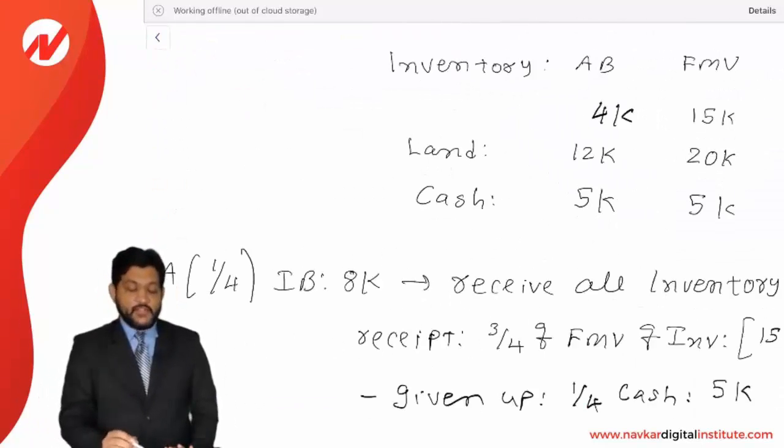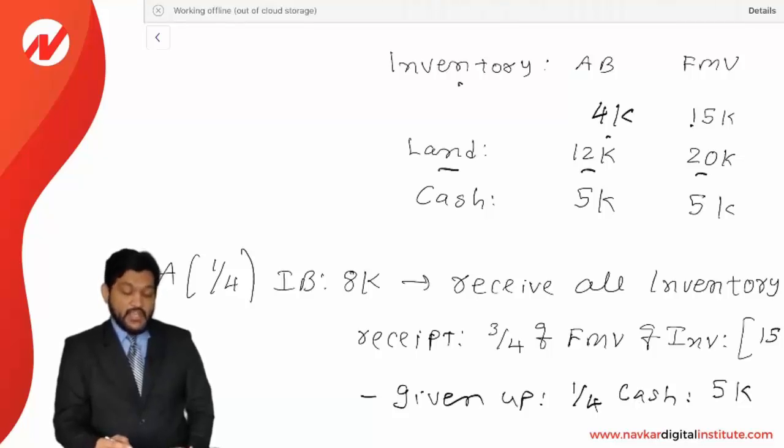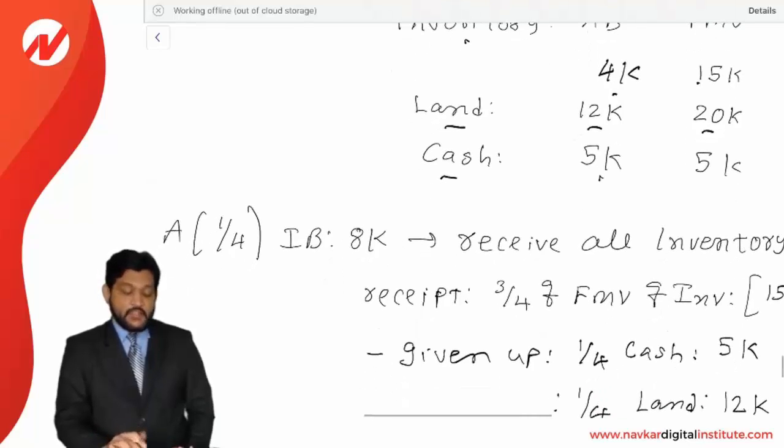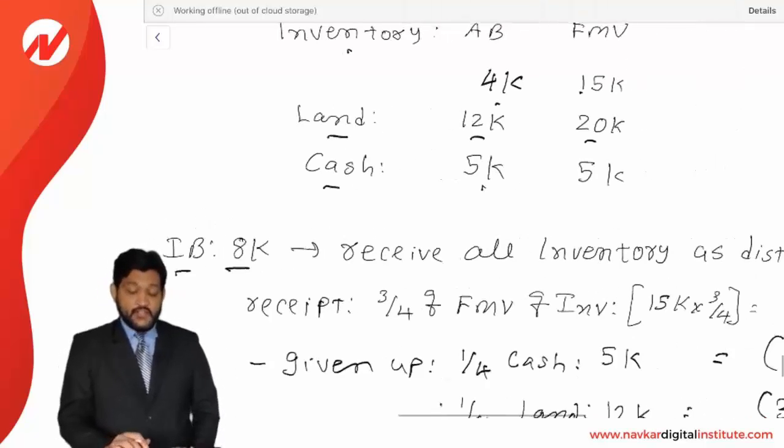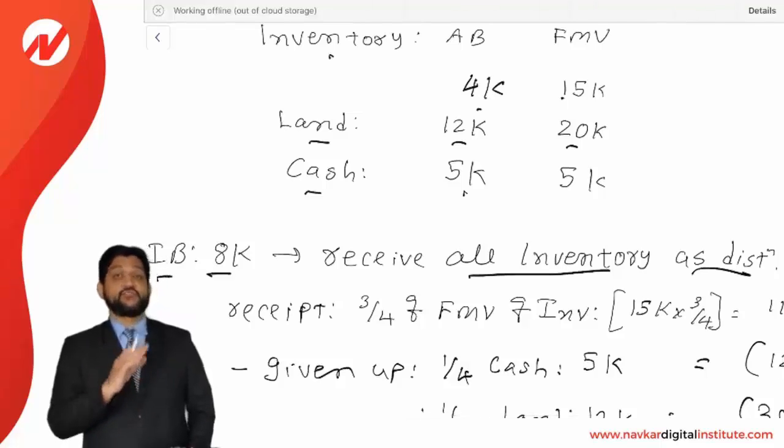Just say, for example, in a partnership, there is an inventory whose AB is 4,000 and FMV is 15,000. There is a land whose AB is 12,000 and FMV 20,000, and there is cash of 5,000, whose FMV and AB are the same. Now, there is a partner A who has a 1/4 share in the partnership. His initial basis is 8,000. Now, he is receiving all inventory as a liquidating distribution, a final distribution.